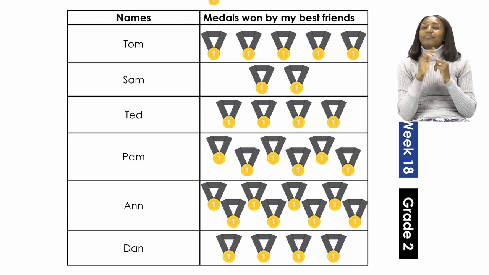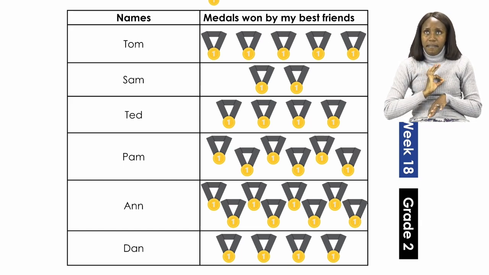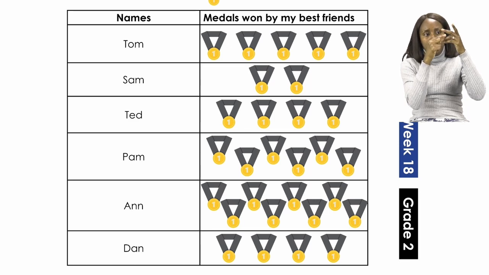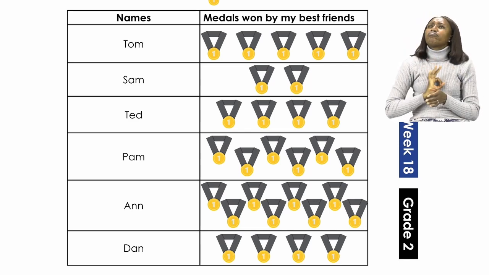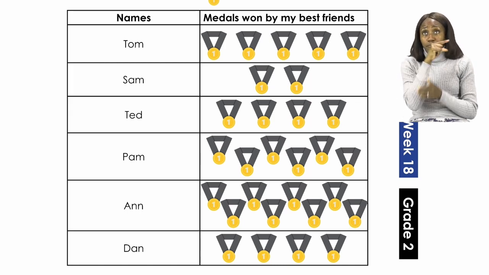Now I want us to look at all these medals won by all these friends, and I want us to count how many medals were won by each one of our friends. Now if we look at the first friend, Tom, let's quickly look at the medals.